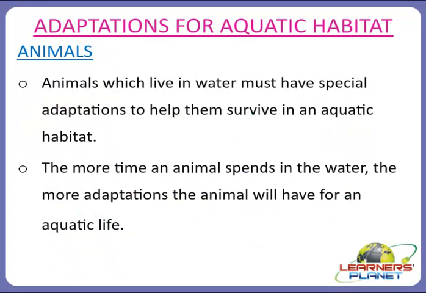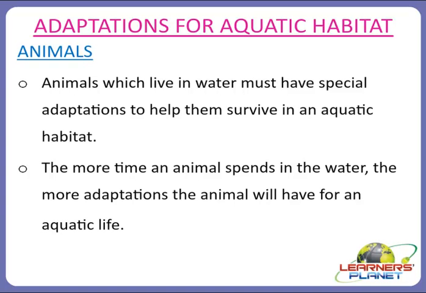Yes, there are animals in aquatic habitat, which means they live in water. Aquatic means water. So animals which live in water must have special adaptations to help them survive in an aquatic habitat. That means the more time an animal spends in the water, the more adaptations the animal will have for water life.